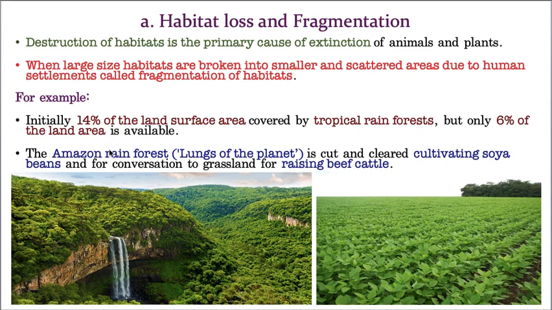And the Amazon forest, which is considered the lungs of this planet, is cut and cleared for the cultivation of soybean. See, I brought the images. See how beautiful, how colorful, the waterfalls, how much vegetation, flora, and of course fauna you can see in such a beautiful forest. But now this dense vegetation has turned into this. This is soybean farming.